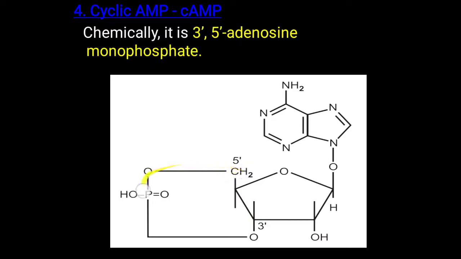Now the fifth carbon is again attached with the third carbon, and in between these two, the third and fifth carbon, a phosphate molecule is attached, and a cyclic ring-like structure is generated over this structure of adenosine monophosphate. So it is called cyclic AMP. There is a cyclic formation with the help of 3' and 5' with the phosphate molecule in between, making a cyclic structure. So it is called cyclic AMP, or shortly cAMP.